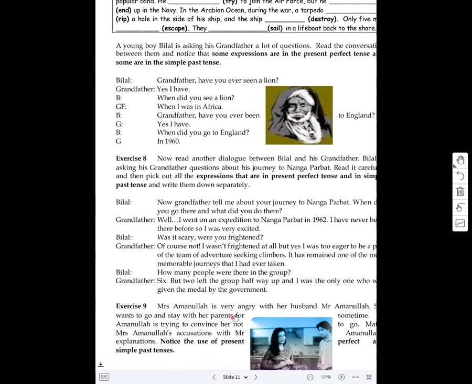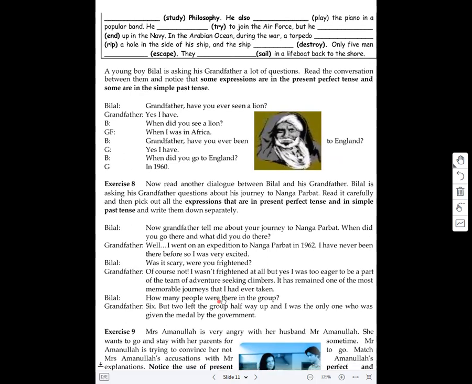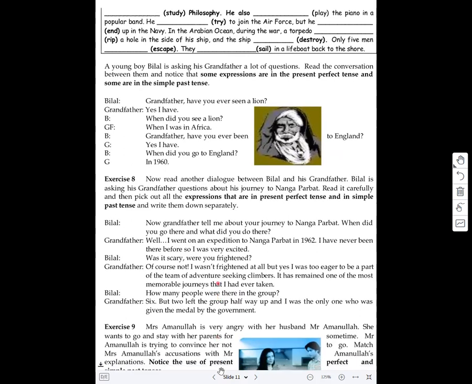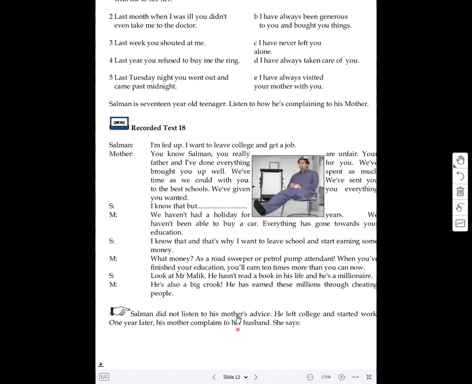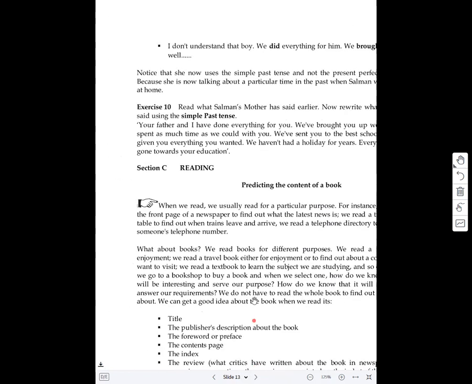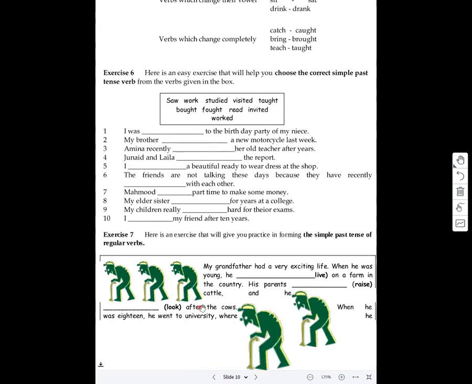Then some other examples are given on how to express the past events. So you can do these exercises, right? All right. So these are the examples or exercises given in your book. They are very easy. They are conversations taking place in the past. You can read them and make sure that you understand.